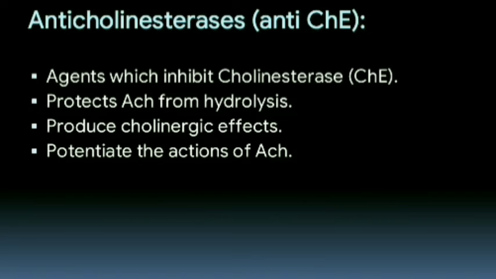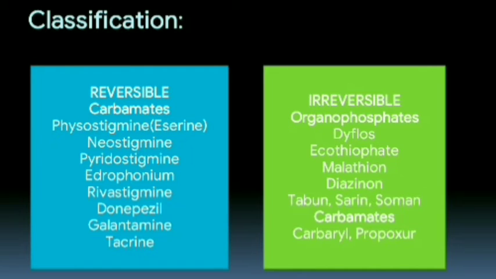Next, moving on to anticholinesterases. These are the agents which inhibit the cholinesterase enzyme and protect acetylcholine from hydrolysis, produce cholinergic effects in vivo and potentiate it both in vivo and in vitro. Some anticholinesterases have additional direct actions on nicotinic receptors. These are classified into reversible and irreversible.